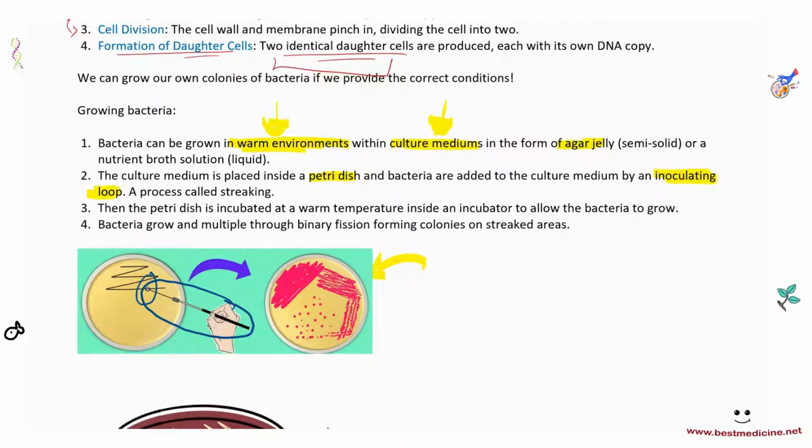and then once you take out the inoculating loop, you streak it, basically rub it against the surface of the nutrient-rich solution, the agar jelly, on the petri dish, as shown in this diagram. So inoculating loop, dip it in the bacteria, then streak it, this is called streaking. Next thing you want to do is take that petri dish on which you've streaked the bacteria to allow it to grow, and put it in a warm temperature environment. And this is usually done in an incubator, to allow the bacteria to grow.